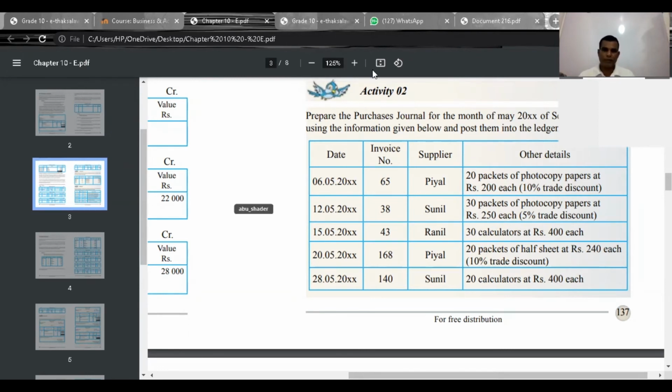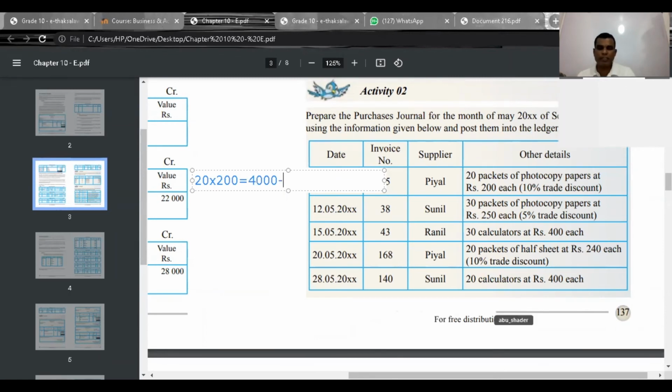Now if you calculate the values here, first one is 20 into 200. Then total is 4,000, and trade discount is 400, and the value that should be recorded is 3,600. Look at the first one.